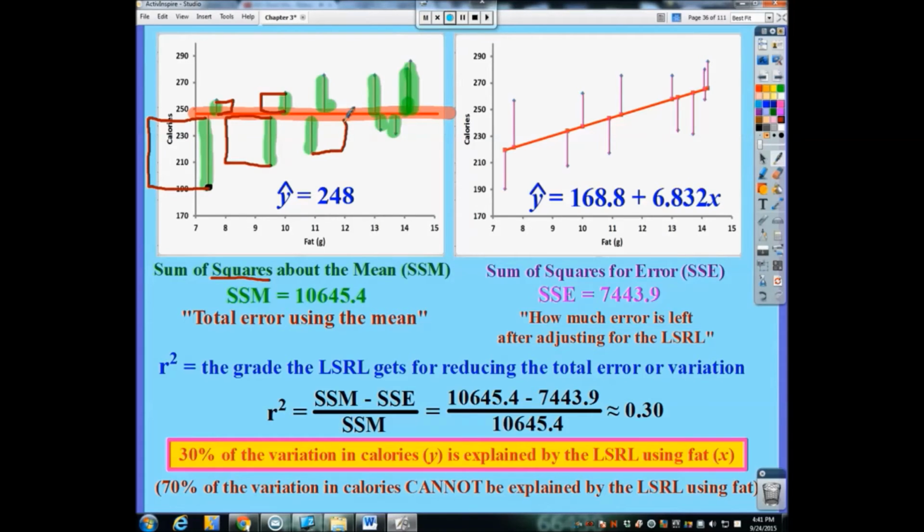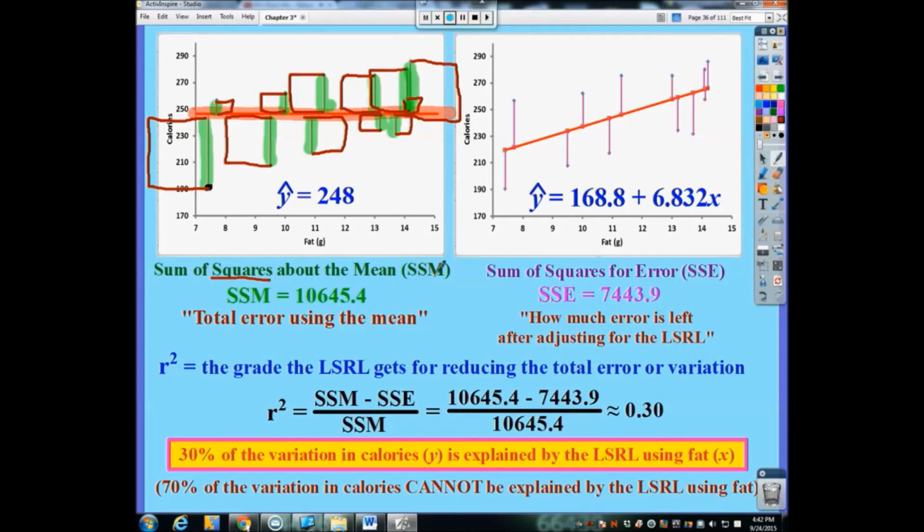Why don't we just take all of those residuals and add them all together? Well, we mentioned before, if we were to add all the residuals, well, we have positives and we have negatives, and in the end, all the positives will cancel out all the negatives. So to bypass all that positives and negatives canceling each other out, we can square all of our residuals and make them positive, and then we can add them together.